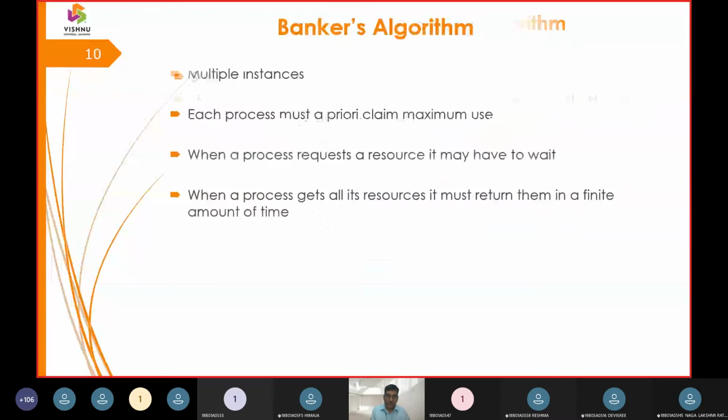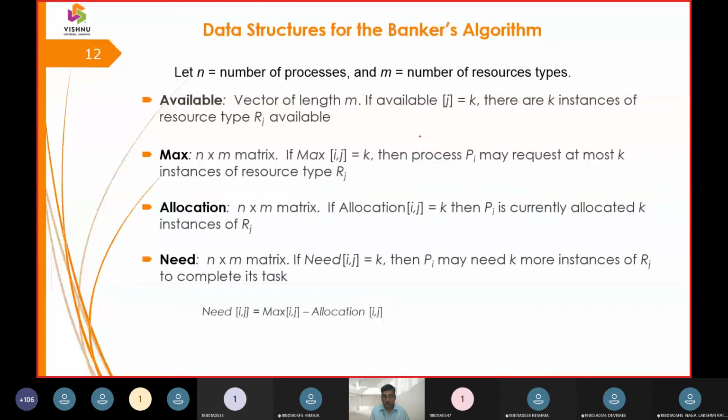So now coming to Banker's algorithm, it solves the problem of multiple instances of a resource, and it is processed with request edges and claim edges. What are the data structures that are part of Banker's algorithm? Processes are represented with n, resources are represented with m, and there are some vectors or arrays: one with available, another with the maximum need of a process, a third with how many allocations have been made to a process upon a request, and the need.